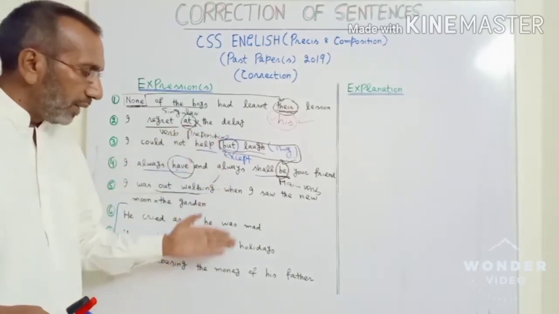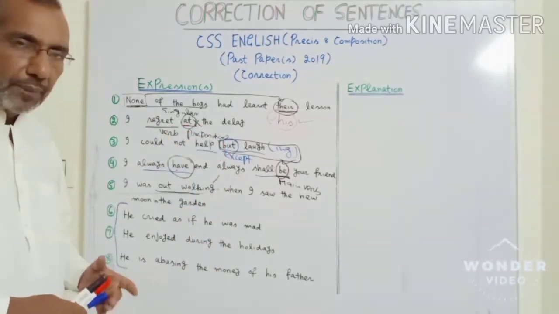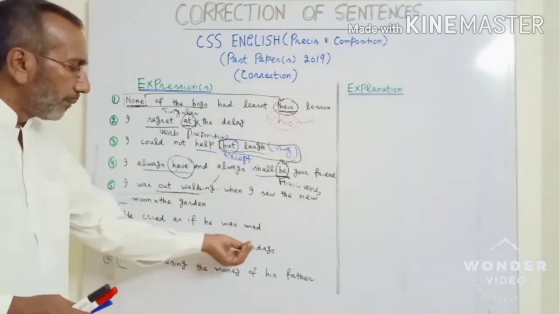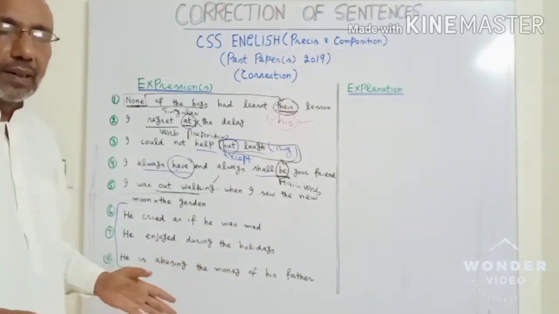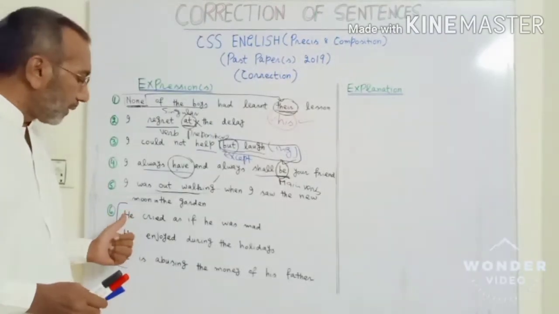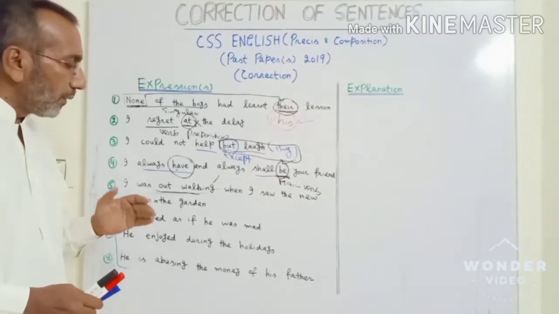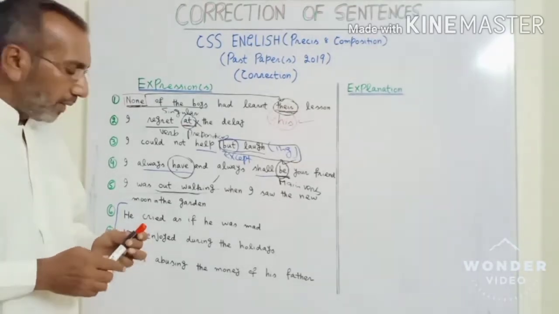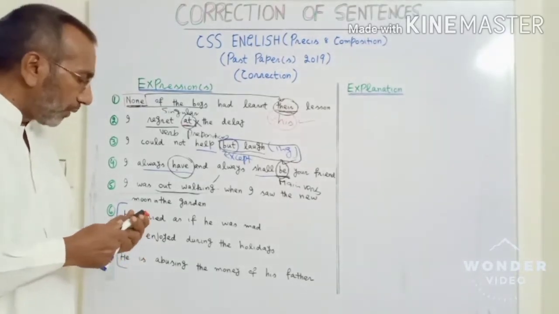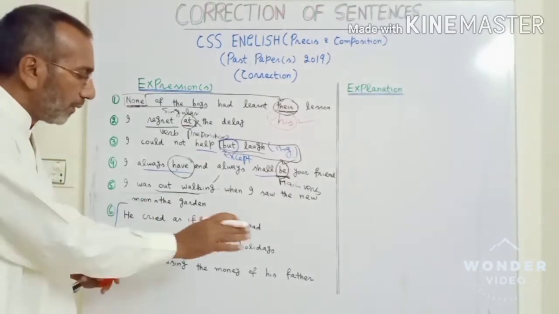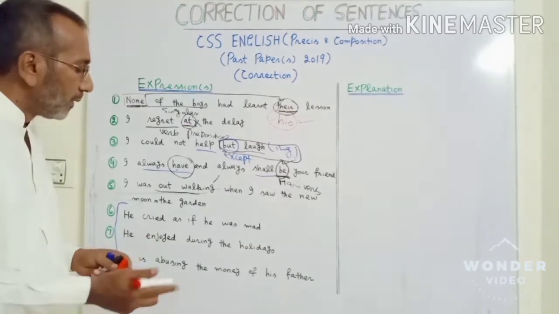So just 2-3 expressions are left. But once again, one can solve all this stuff within 2 minutes. But that's not our target. That's not our purpose. So let's start with this one. He cried as if he was mad. He cried as if he was mad. The expression is a bit formal, so what do you think? Can you give it a go? What is the problem over here?